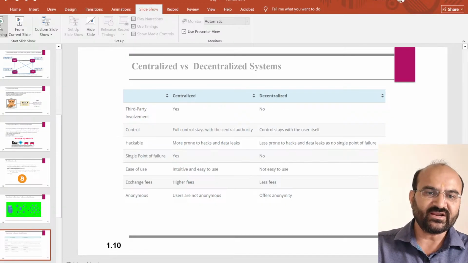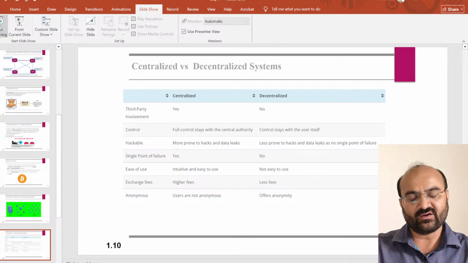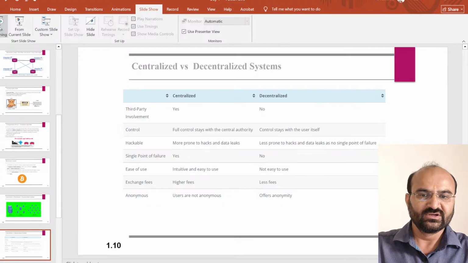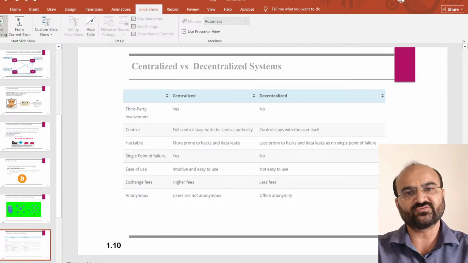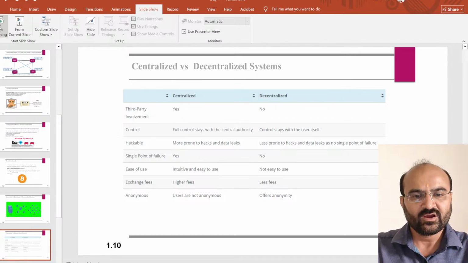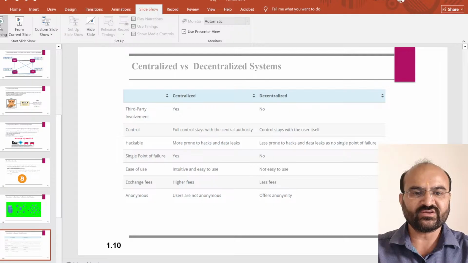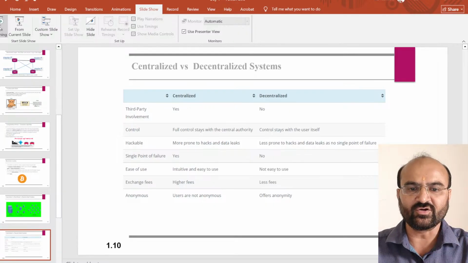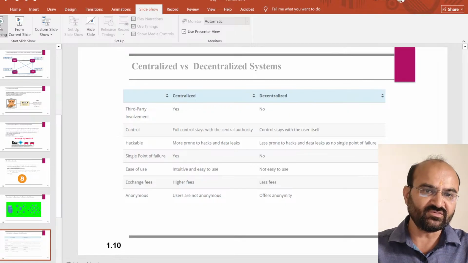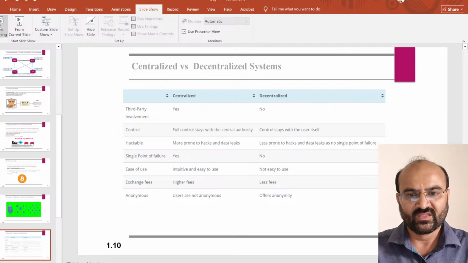The centralized and decentralized systems have some differences. The functionality parameters: third party involvement. In case of centralized, yes, but in case of decentralized, no. Control is another parameter. In case of centralized, full control stays with the central authority. A central authority can control the whole process. In case of decentralized, control stays with the user itself also.